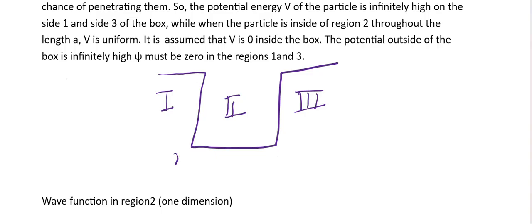Here x is equal to 0, and here x is equal to a. Now, potential is infinite in region 3, and potential is also infinite in region 1. Potential exists only in region 2, in which the electron is present, and it can move from x equal to 0 to x equal to a.